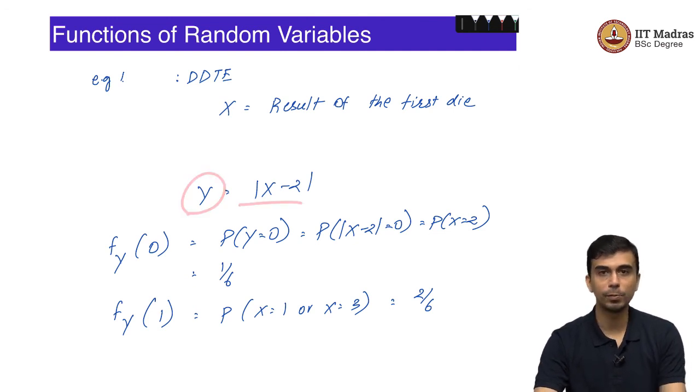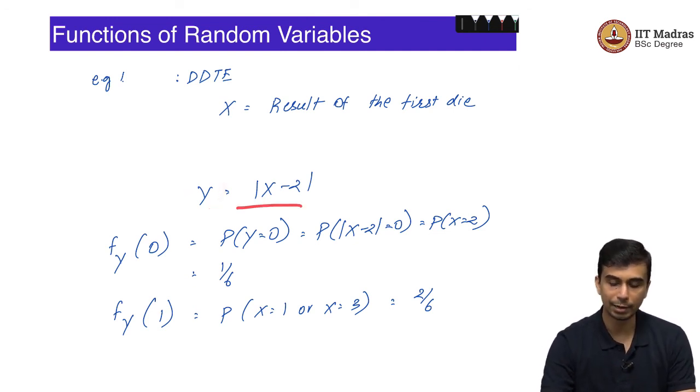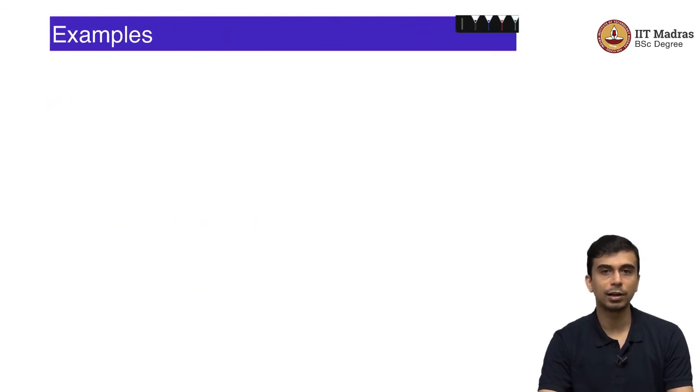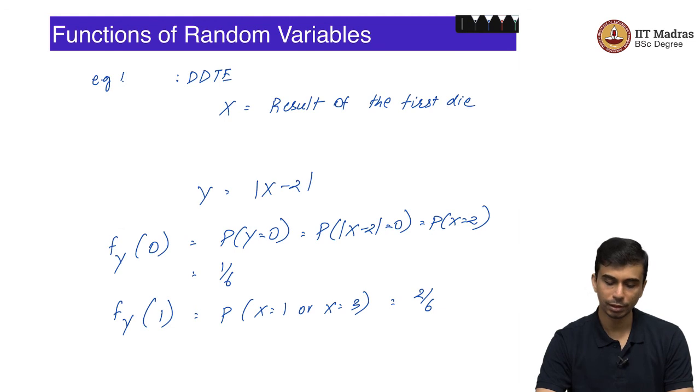So, you can compute the probability mass function of this derived random variable by using the probability mass function of the original random variable. This is another tool that we will often use for analyzing random variables. With that we will wrap up this lecture and we will move on to the next topic.